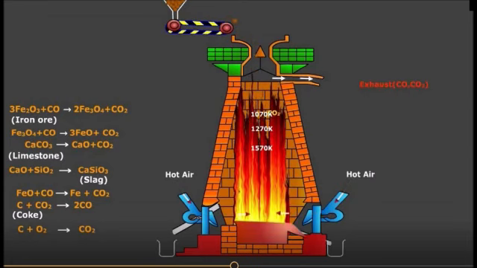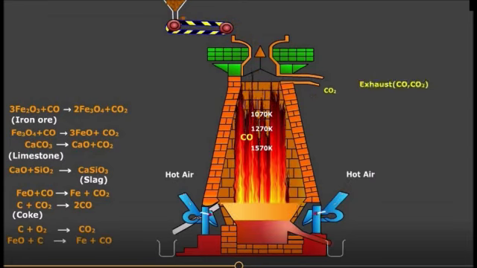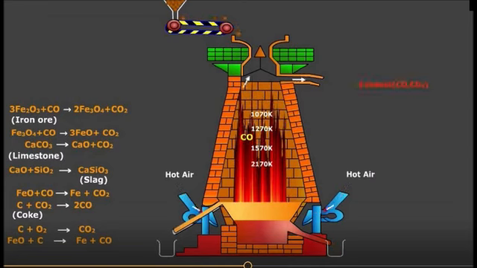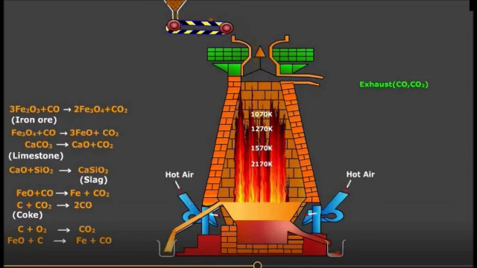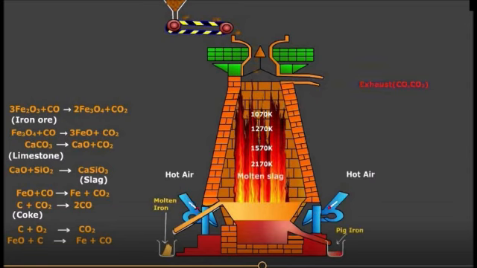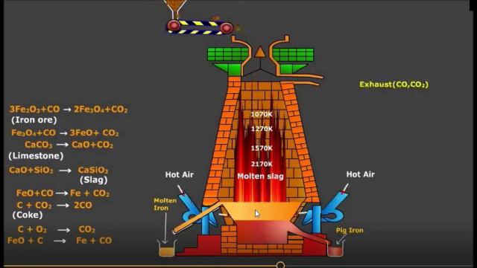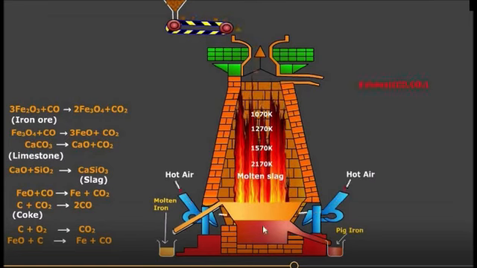Extraction of iron is done using a blast furnace. So the molten iron is collected over here. The pig iron, which is comparatively the purest form of iron, in the next layer is collected over here.